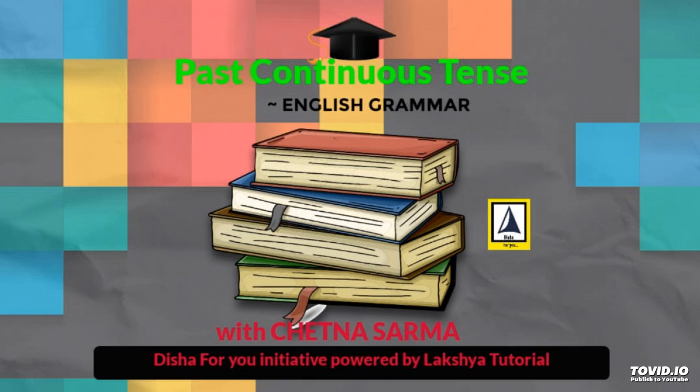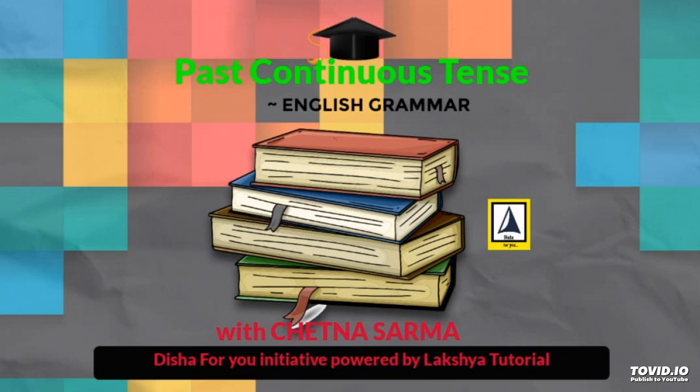Now, we shall learn about the forming of a sentence in the past continuous tense. The general structure for a past continuous tense sentence goes like subject plus was or were plus base form of the verb with ing plus other. For example, when the fire started, I was watching television. The past continuous is formed from the past tense of the to be verb, that is was or were, with the base form of the main verb ending with ing plus other part of the sentence.